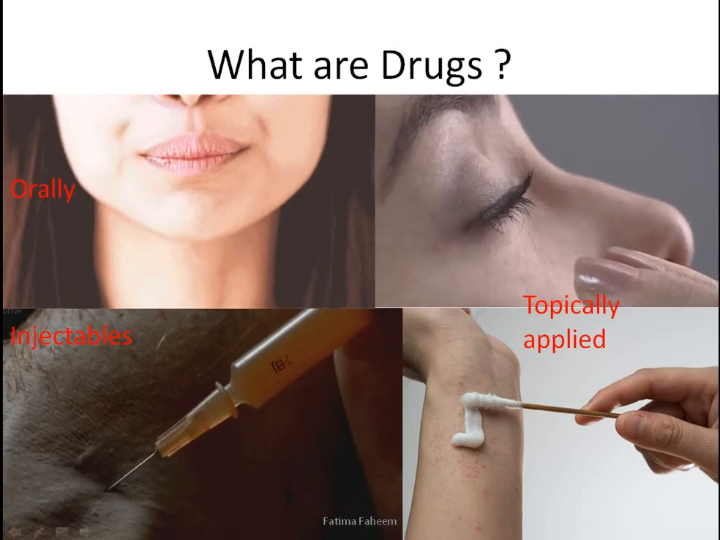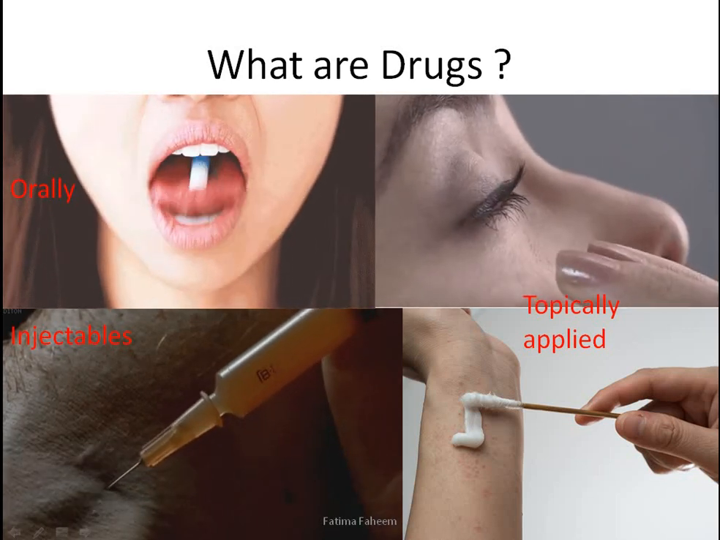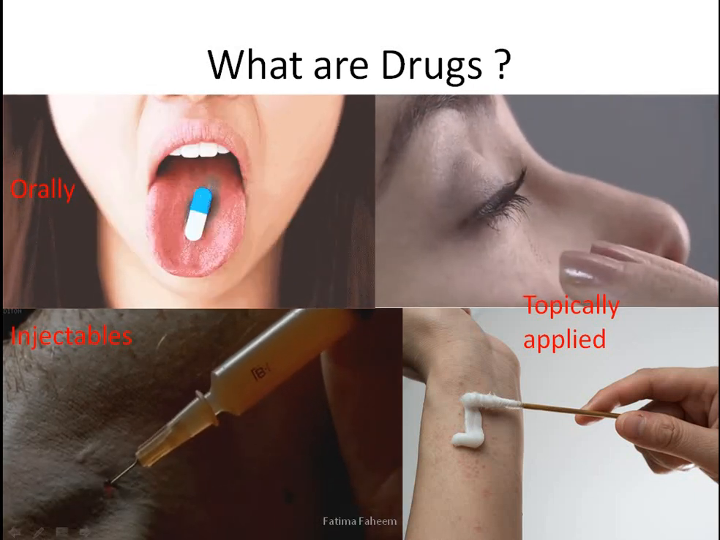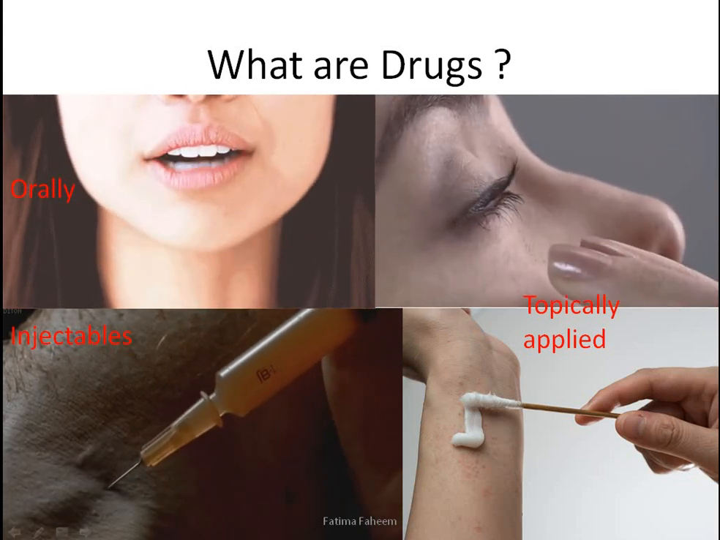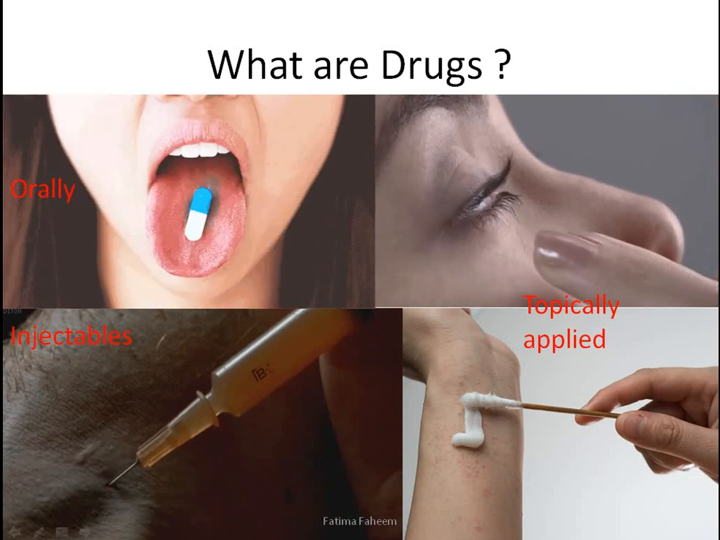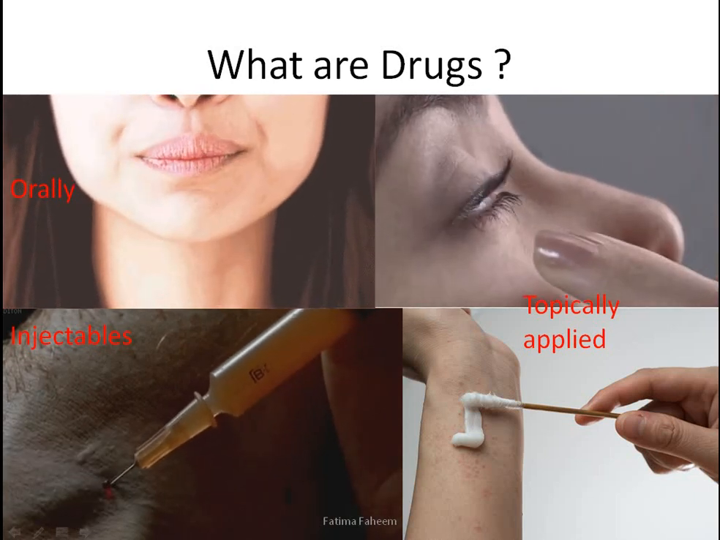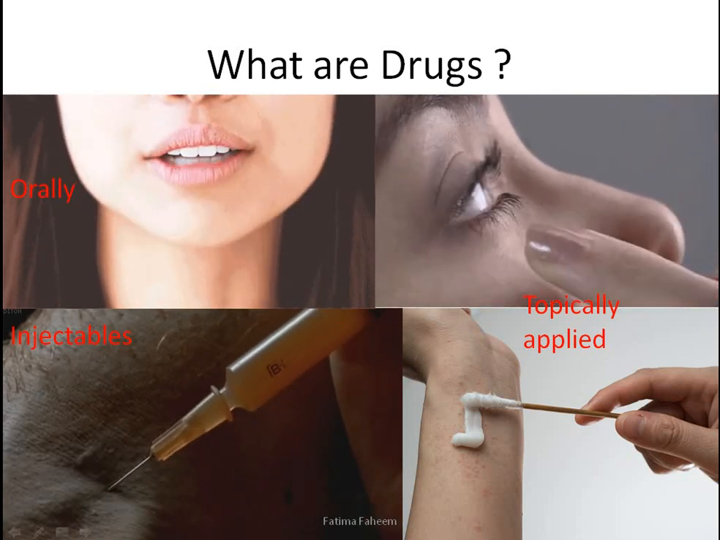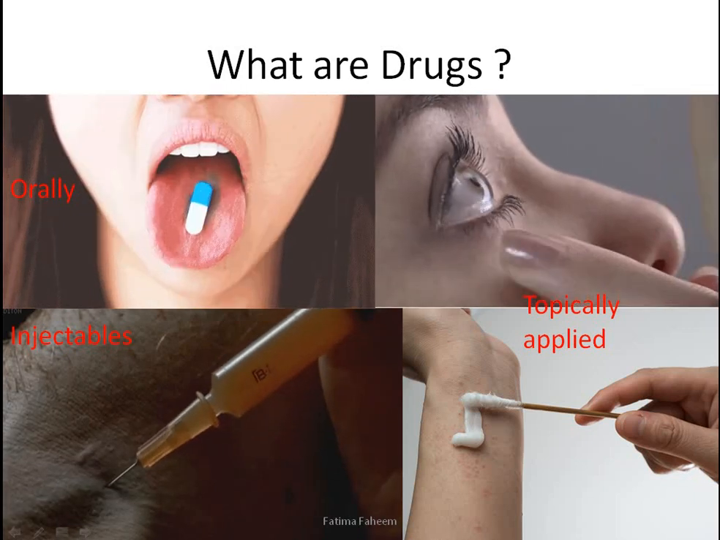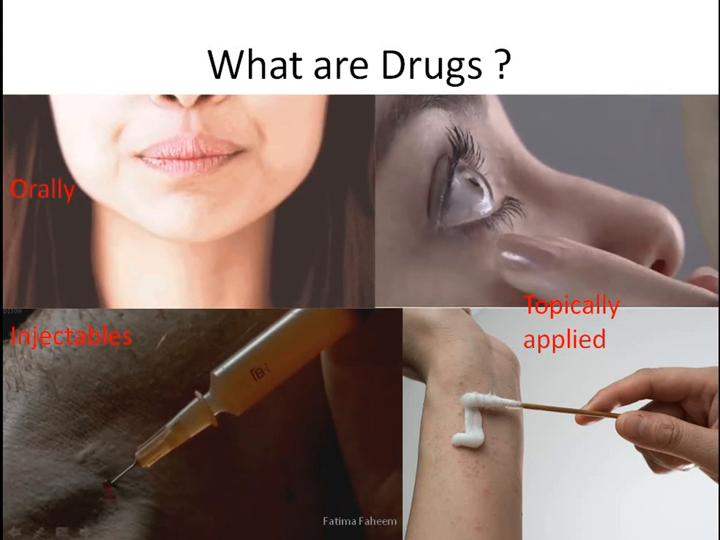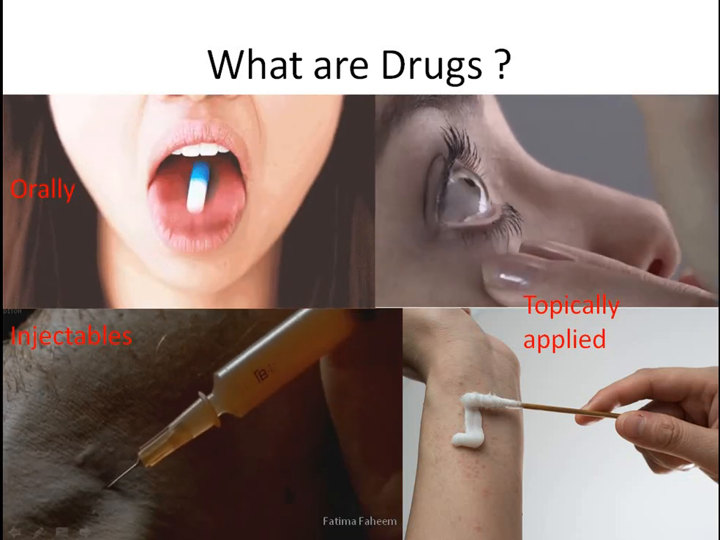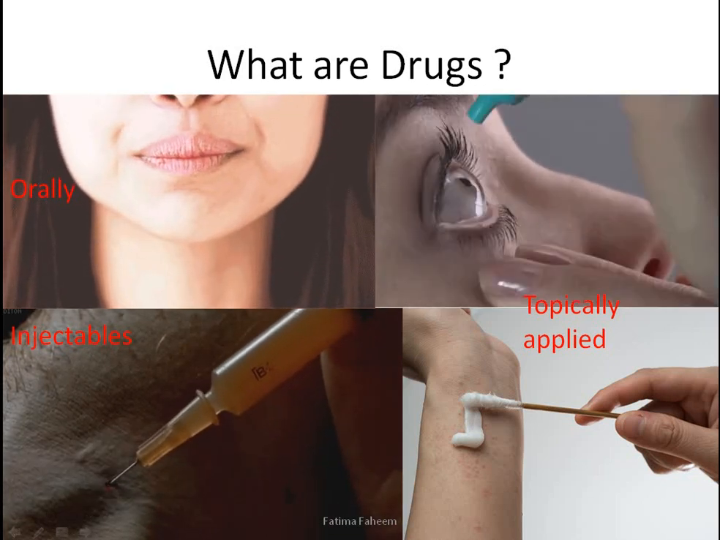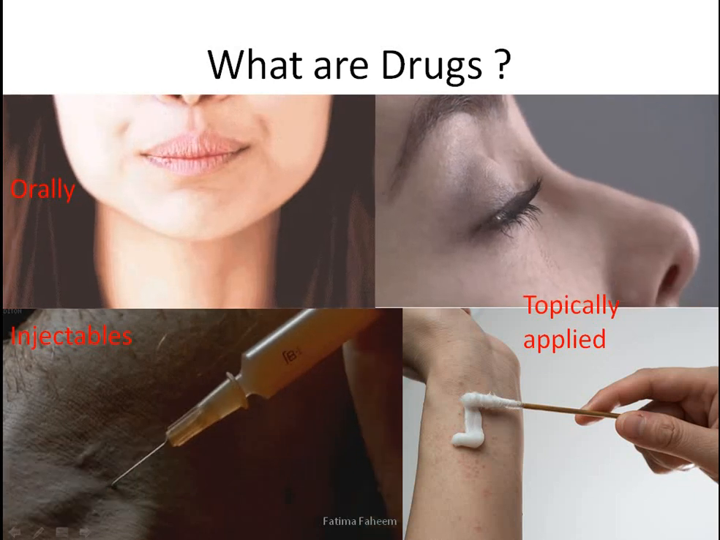Now, what kind of drugs can be there? There are drugs that are orally taken by mouth, and then there are topically applied drugs. Like you can see here, they can be applied in nasal cavities or in the eyes or in the ear or on the skin. All these would be labeled as topically applied. Then there are injectables that you inject into the veins.